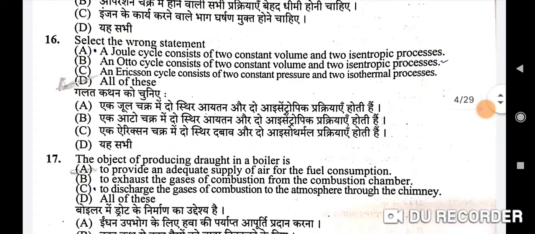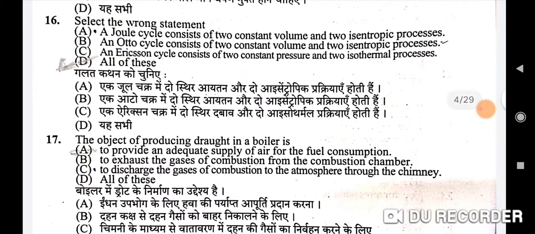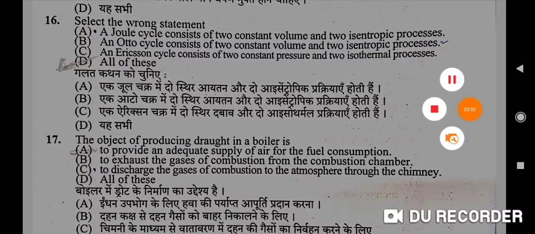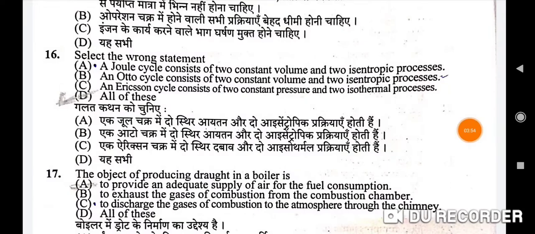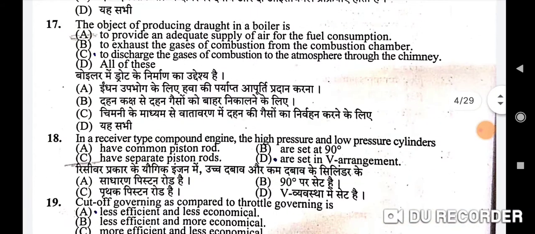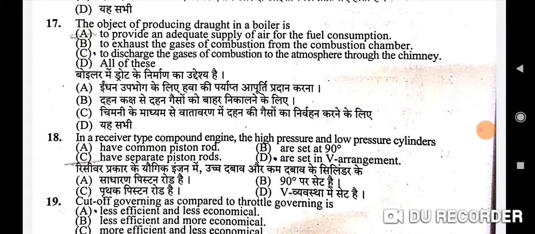Next question is, select the wrong statement. Here the correct option is A, a Joule cycle consists of 2 constant volume and 2 isentropic processes. It is the wrong statement. Next, the 17th question is, the object of producing draught in a boiler is. The correct option is A, to provide an adequate supply of air for the fuel consumption.